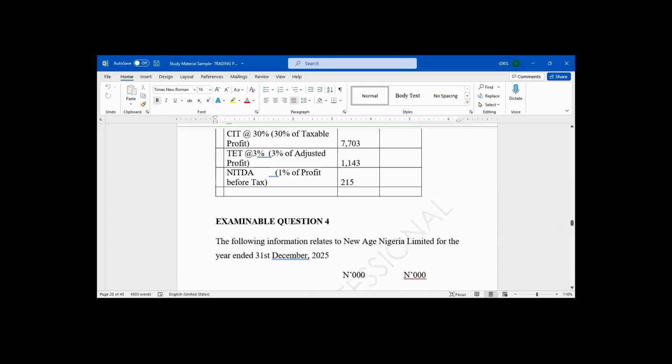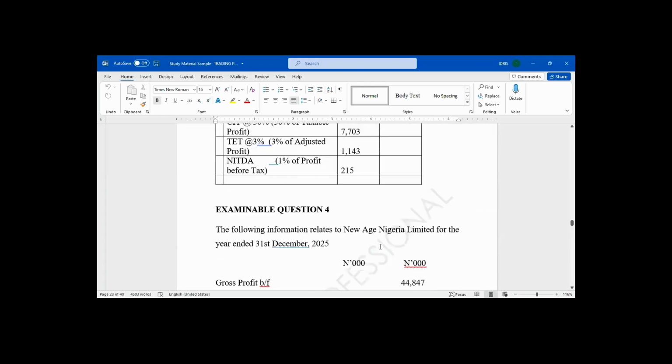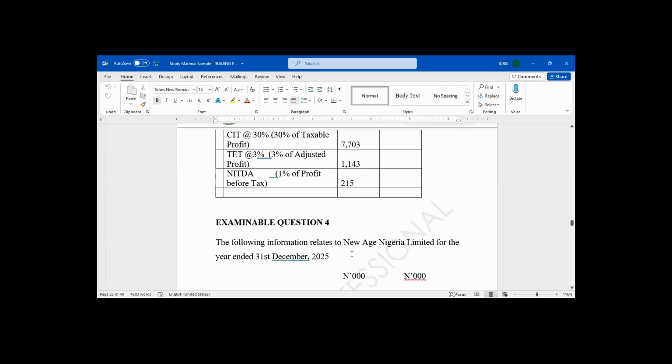So, ladies and gentlemen, in this question, the name of the company is New Age Nigeria Limited. What type of tax will it pay?